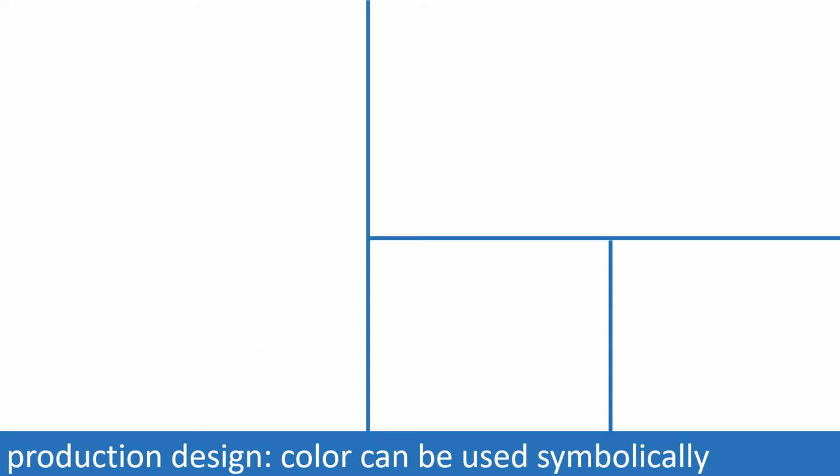While the choice of colors in the decor and the other aspects of the production design provide decoration for sets, color also has other uses in movies. In some cases, color can be used symbolically.